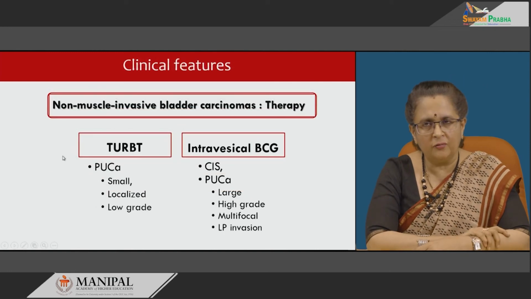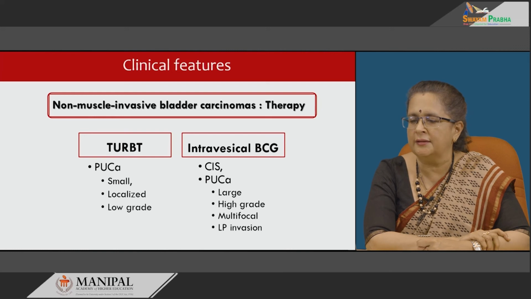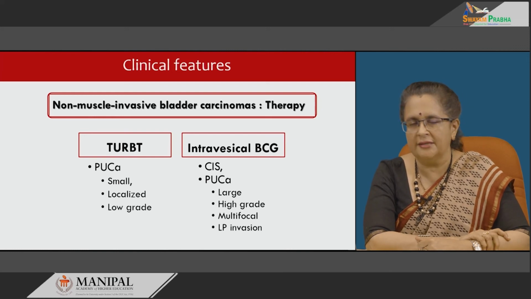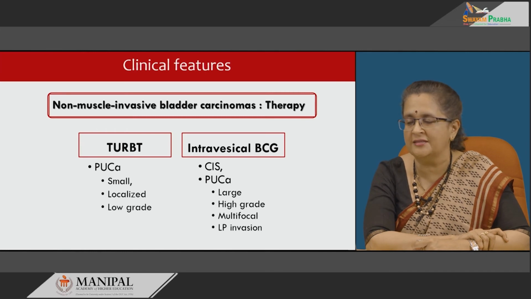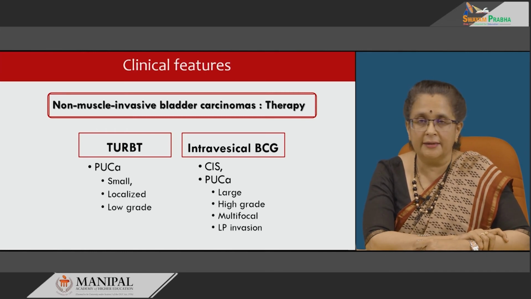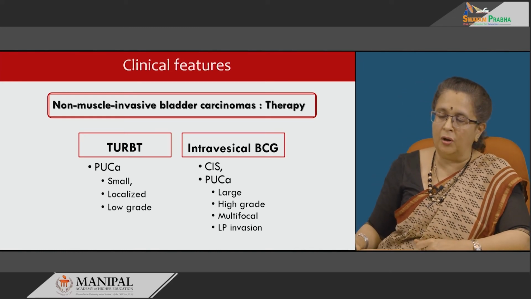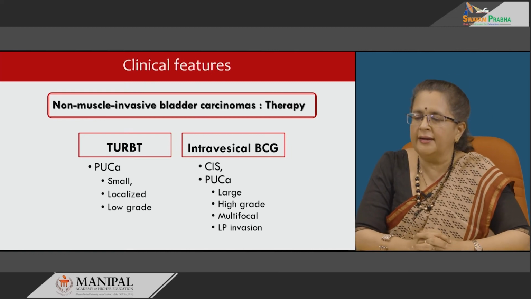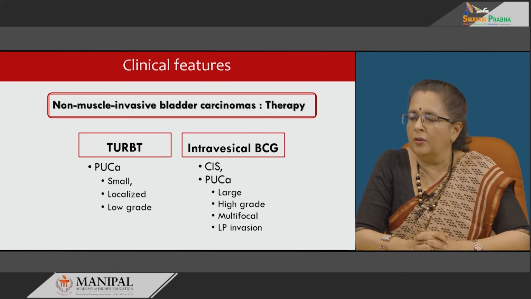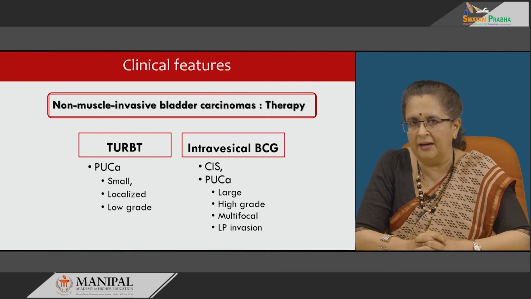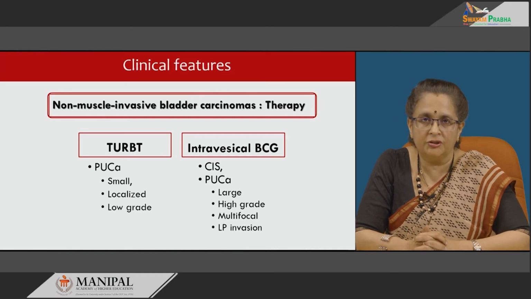Now, treatment-wise in non-muscle invasive bladder carcinoma, there are two options: either transurethral resection of the bladder tumor, or intravesical Bacillus Calmette-Guérin, an attenuated Mycobacterium bovis strain, which is injected intravesically. TURBT is done in papillary urothelial carcinomas which are small, localized and low grade, whereas intravesical BCG is done in flat CIS most often, but also in papillary urothelial carcinomas if they are large, high grade, multifocal or showing lamina propria invasion in the biopsy.